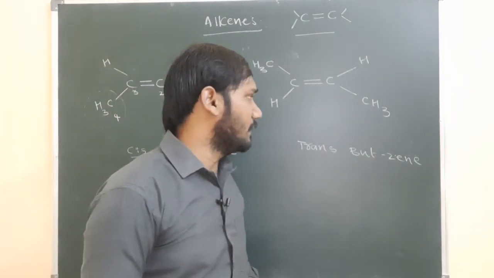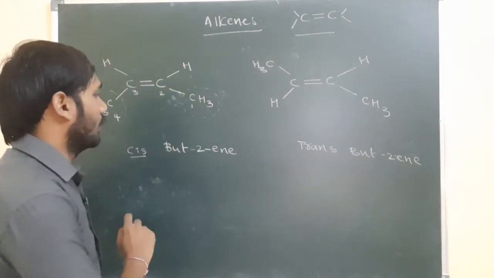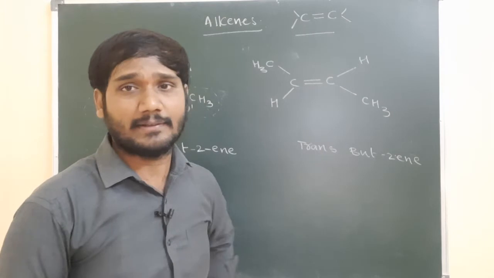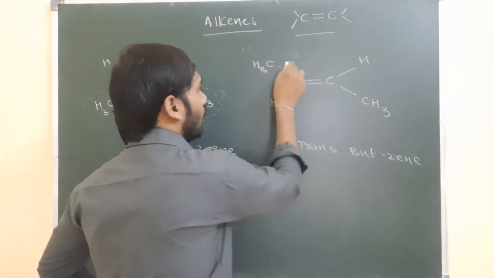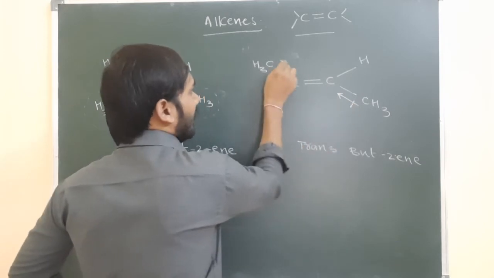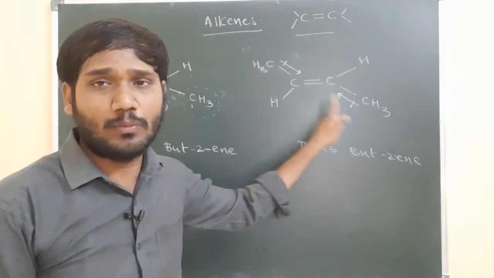Now if you see the dipole moment, compared to the cis compound, the trans compound's dipole moment is less, because here two groups are present in opposite directions. The dipole moments are opposite to each other, so the dipole moment is cancelled.